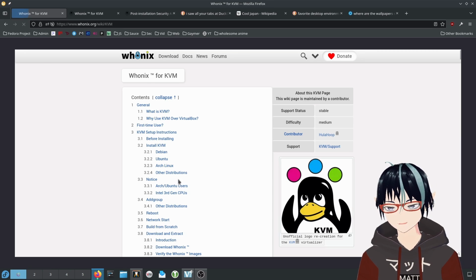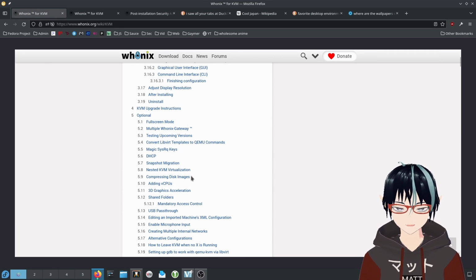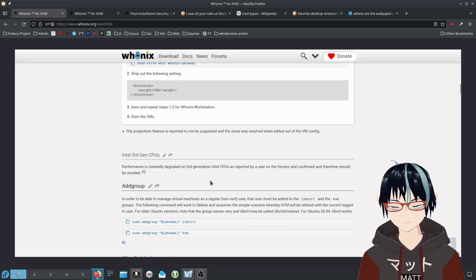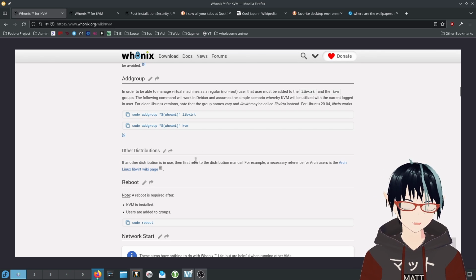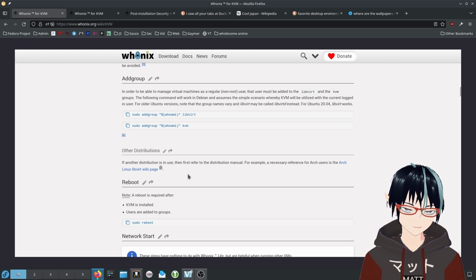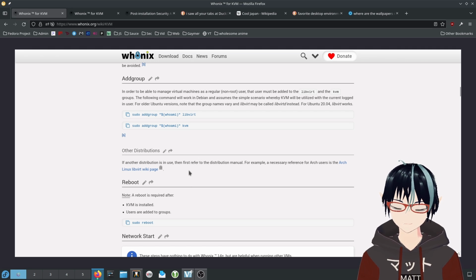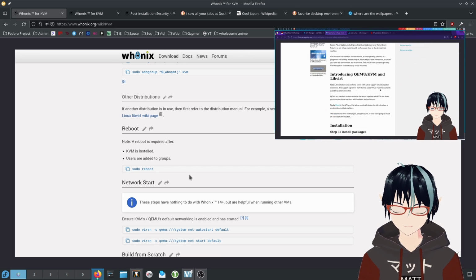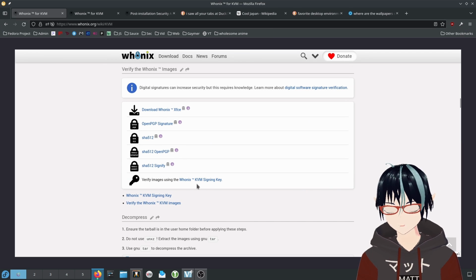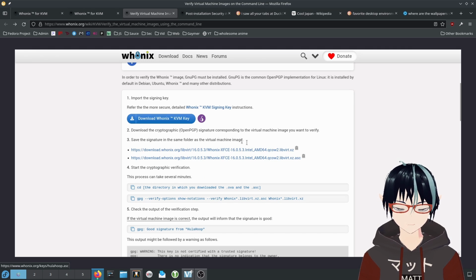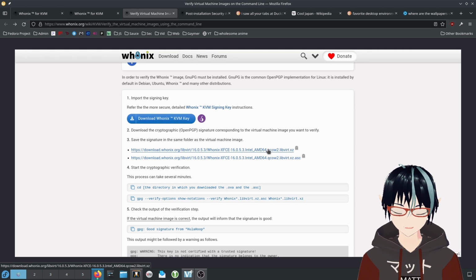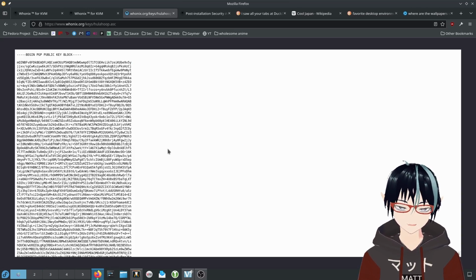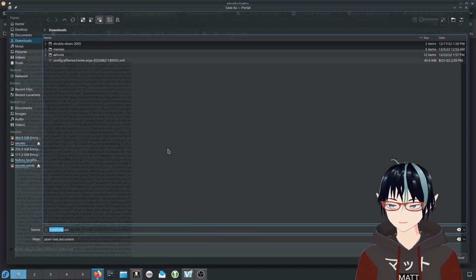But we're going to focus on KVM, and then immediately people are going to be overwhelmed because they're going to be dumped into this massive guide on how to use KVM. But if it's any compensation, most of this is just like installing KVM. So if you already have KVM installed, I have a video where I did that. You can just use that instead. And then what you also want to do is verify your installation. So first you want to verify your download. So if you go here where it says download Whonix KVM key, if you just do Control S, you can save it and then you can just put it wherever.